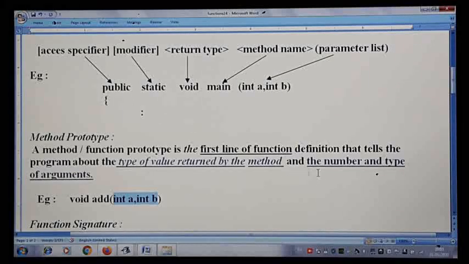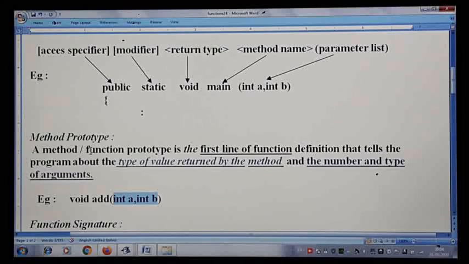So the number is two arguments, and the type of these arguments is integer. So the first line of the function definition that tells about the return type of the method and the number and type of the arguments is nothing but the method prototype. If you see the example, definitely you will be able to frame the sentence on your own.